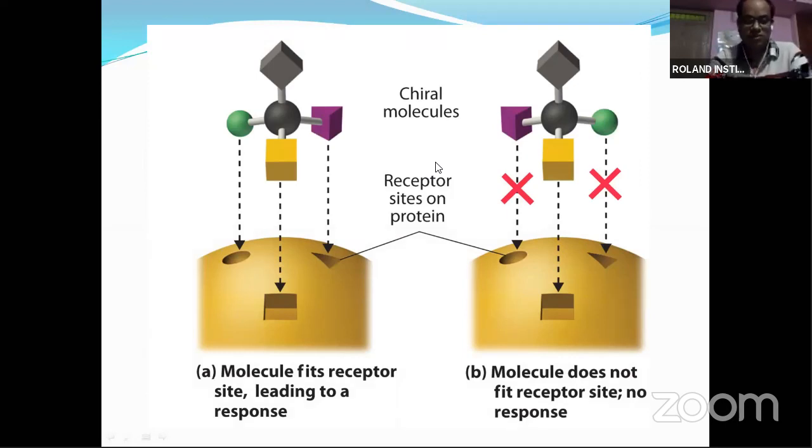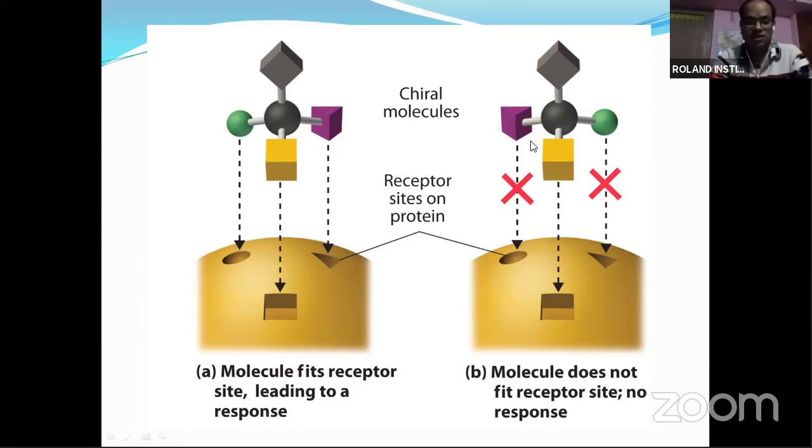I have already told you how chiral molecules are biologically active. Here you can see the figure. This is a chiral center attached with 4 different groups. If it is attached with 4 different groups, they completely bind with the receptor site. This is the site, you can see here. These are the receptor sites of the target proteins, or you can say any disease having some target sites. To these sites they are attached properly so that they give some response or biological activity.